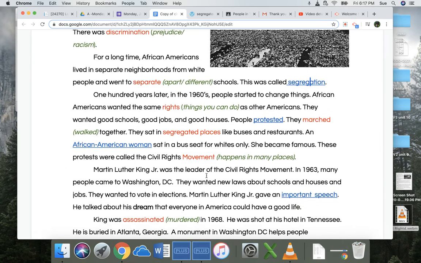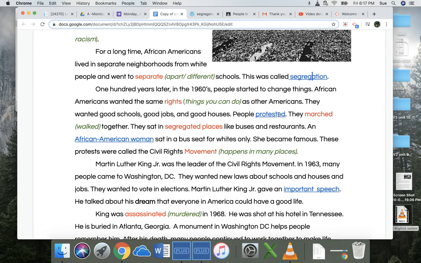100 years later, in the 1960s, people started to change things. African Americans wanted the same rights as other Americans. And the word rights means things that you can do, like work where you want to work, live where you want to live, go to school where you want to go to school. So those are called rights. Voting is a right, okay? They wanted good schools, good jobs, and good houses.